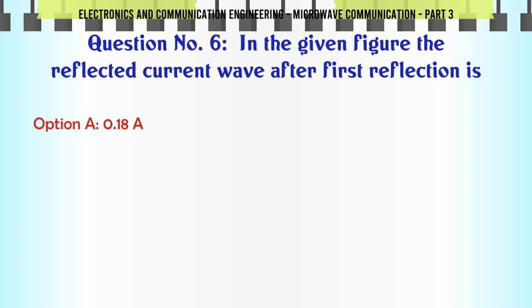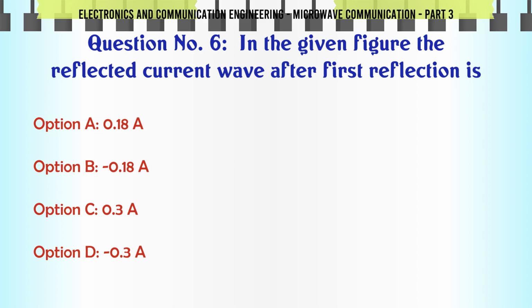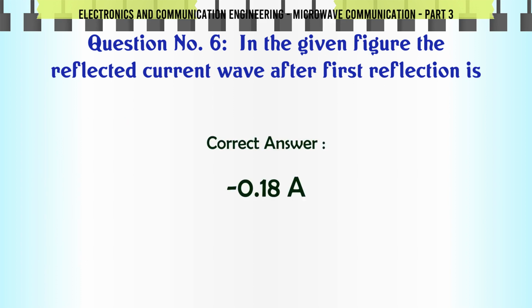In the given figure, the reflected current wave after first reflection is: A. 0.18 A, B. 0.18 A, C. 0.3 A, D. 0.3 A. The correct answer is 0.18 A.